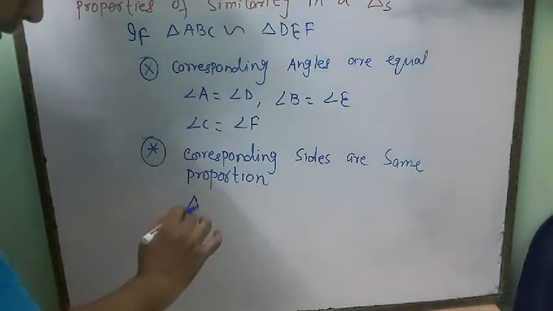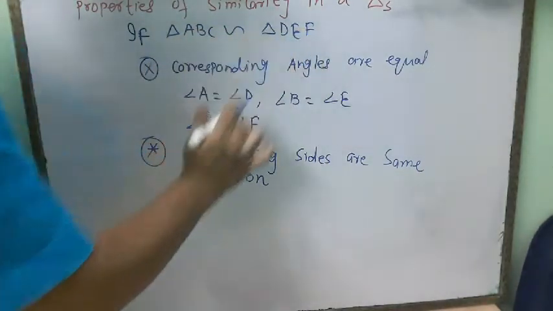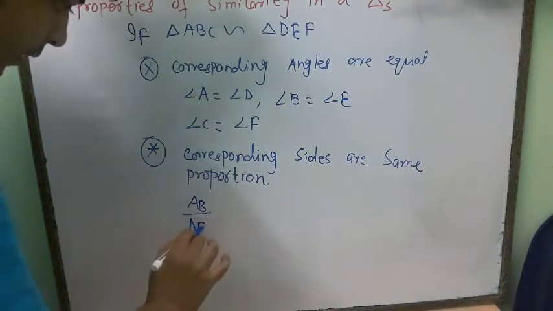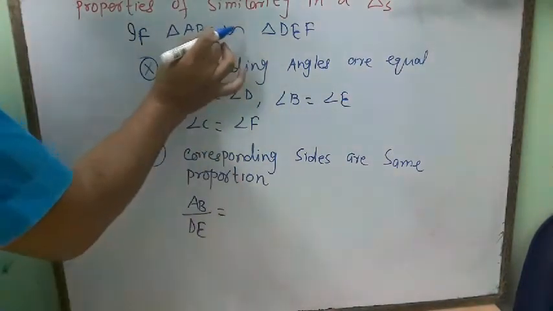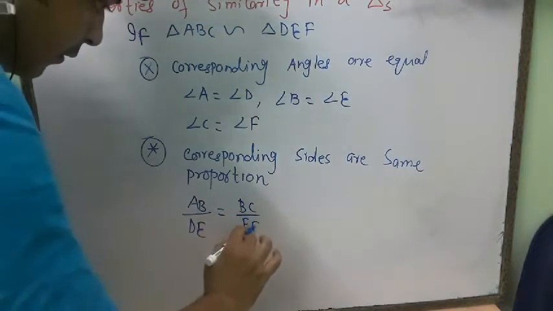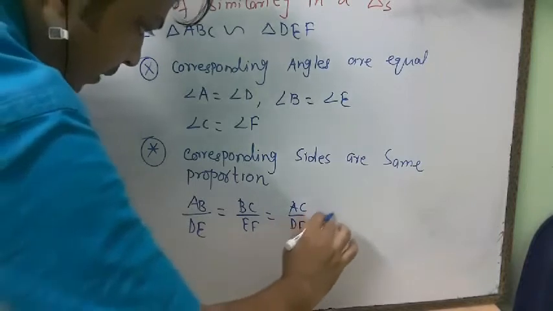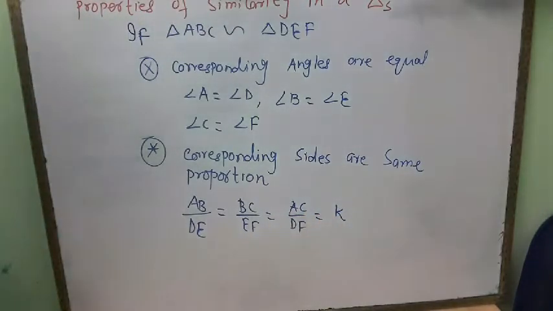What does it mean? Divide and make pairs of two. The first one is AB, and the corresponding side of AB will be DE. So AB divided by DE is equal to BC divided by EF is equal to AC divided by DF is equal to some constant K. The ratios will be equal to each other.